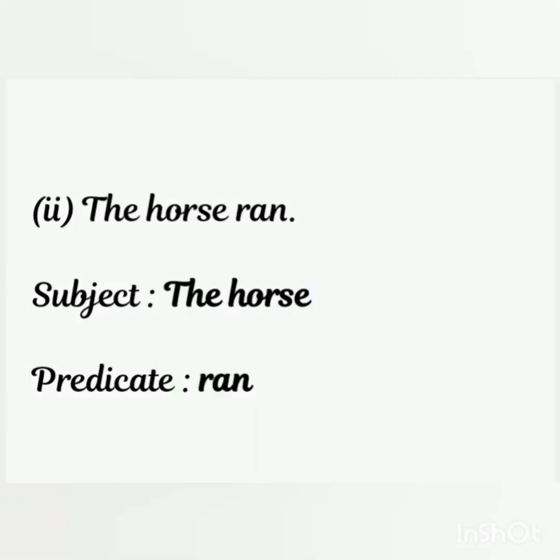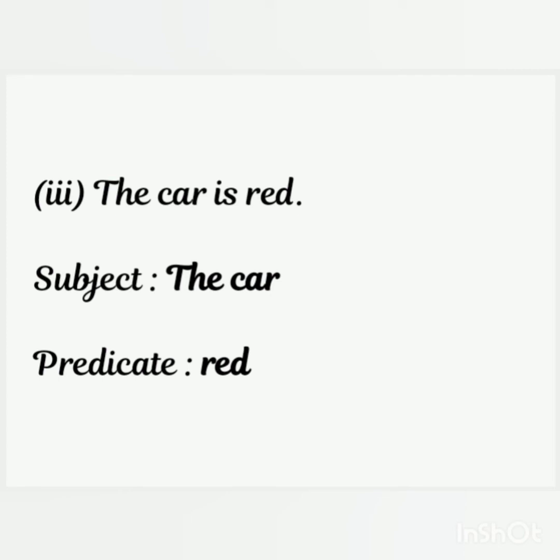Let's see another example. The horse ran. Here the verb is ran. So we first ask who ran. The answer is horse. So the subject is the horse and the predicate is ran. Let's see one more example. The car is red. Here the verb is is. So we first ask what is red? The answer is car. So the subject is the car and the predicate is is red.